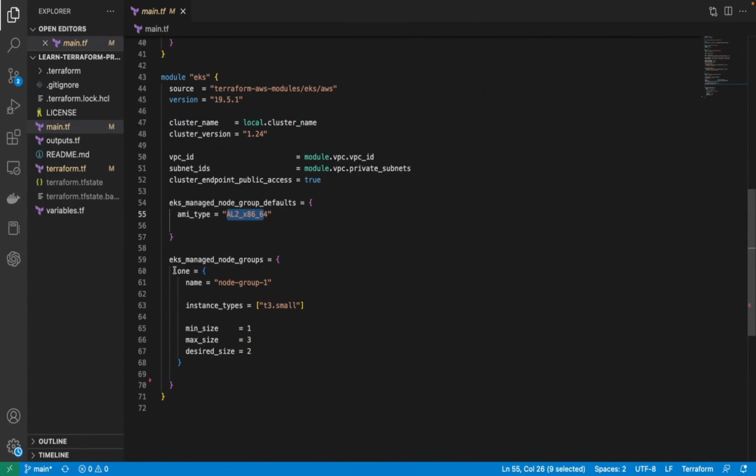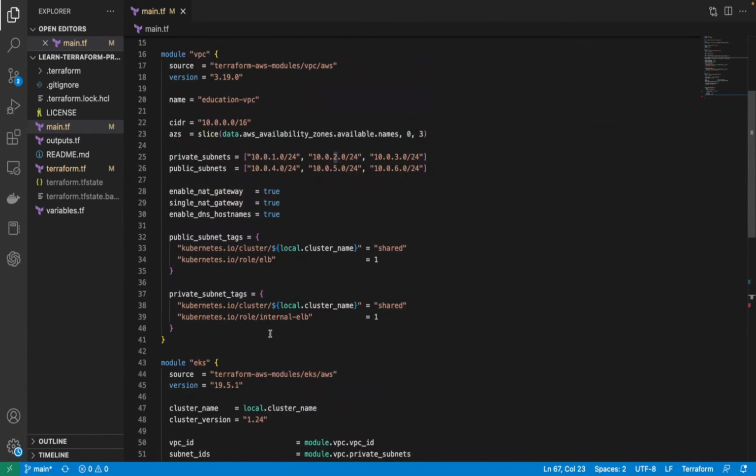We are creating a node group, node group 1, which is the name, and for the instance type we are mentioning T3 small. Let's change it to T3 micro. I already deleted one node group, since it's just a test, so I'm just creating one node group. You can see the minimum size is 1 and the maximum size is 3. Desired size will be 2, so there will be 2 nodes running all the time. So that's what we are doing here.